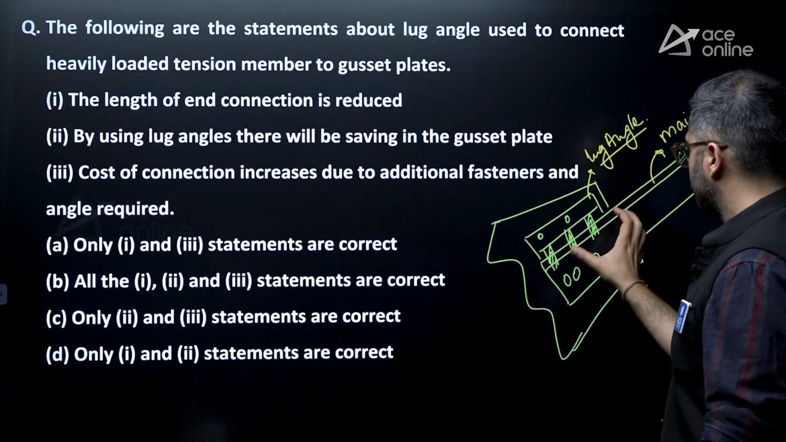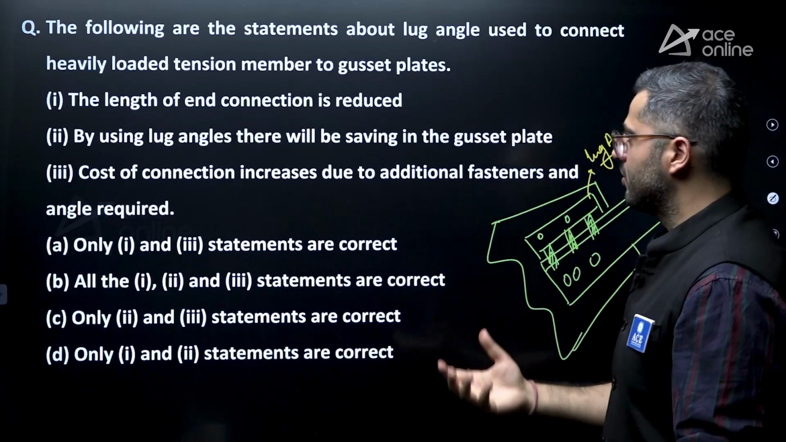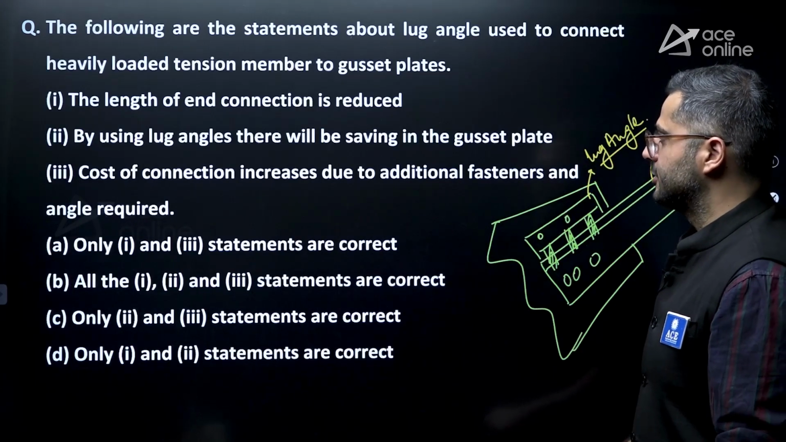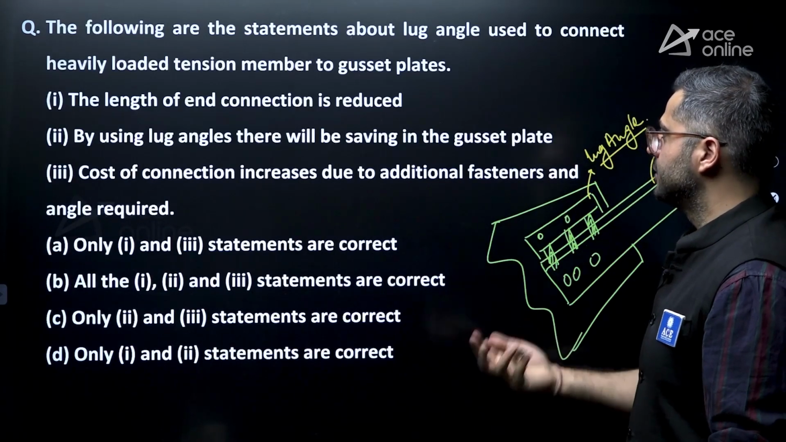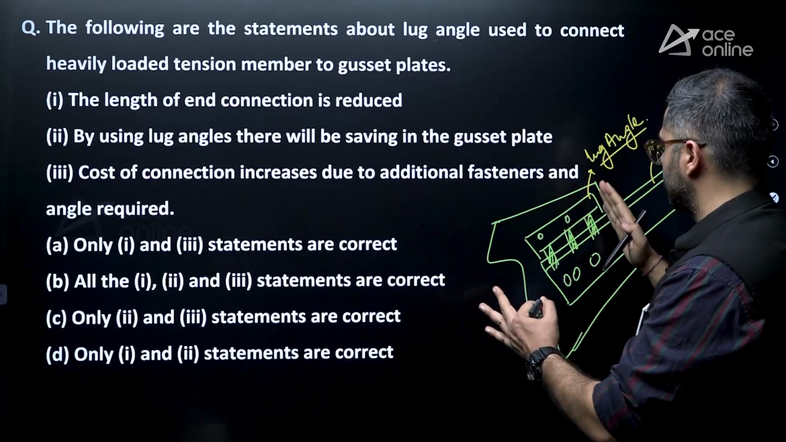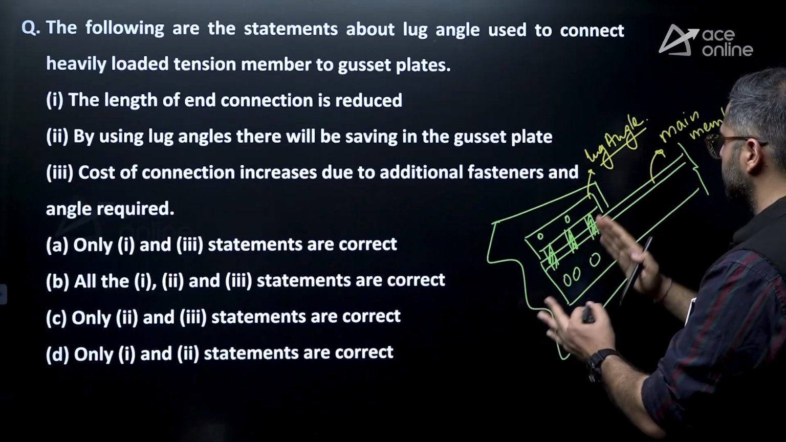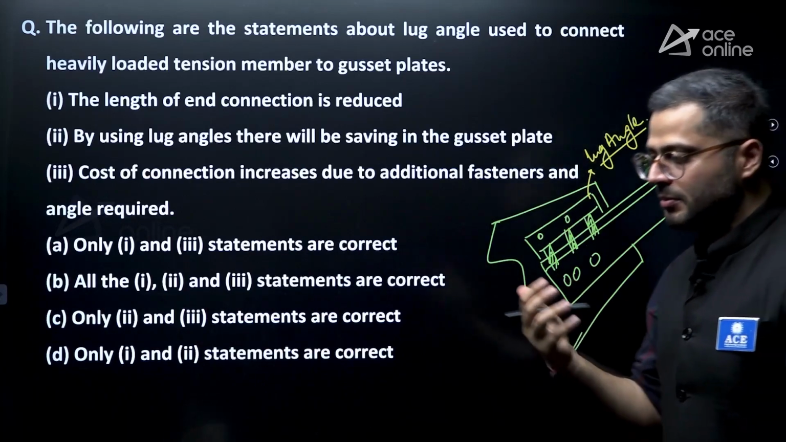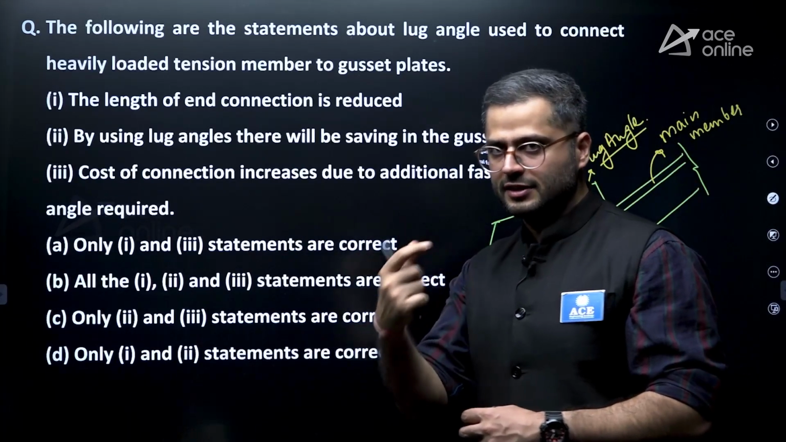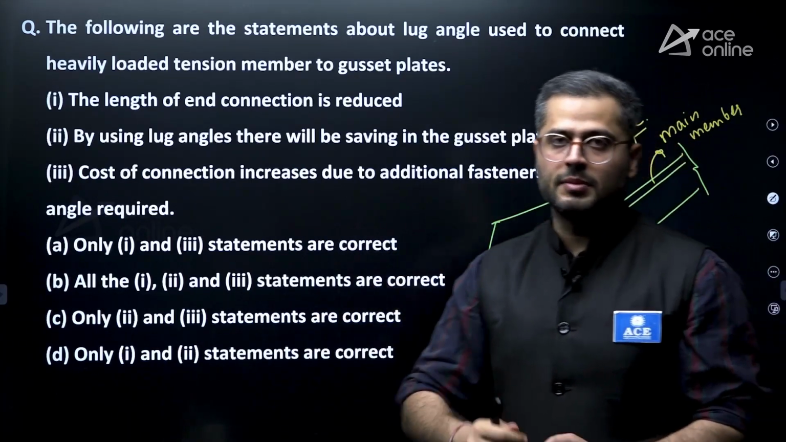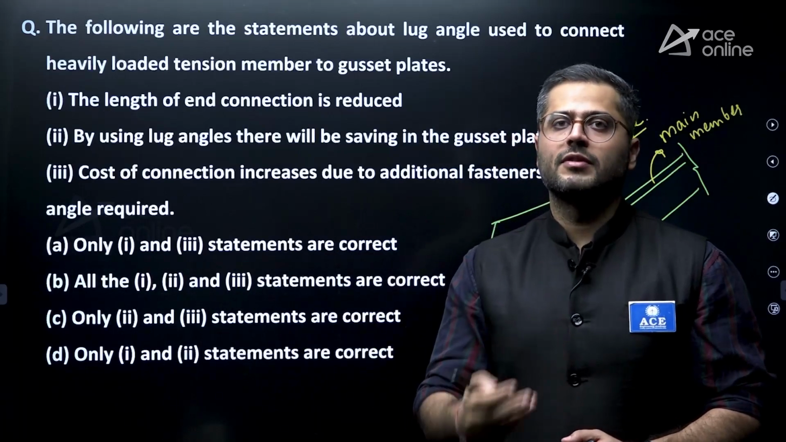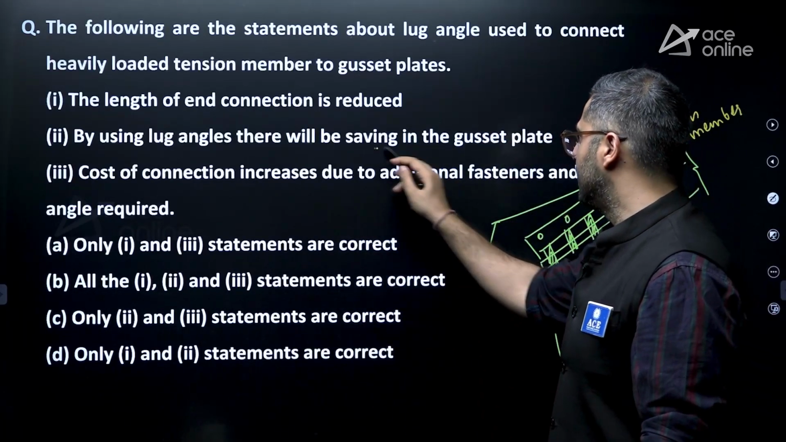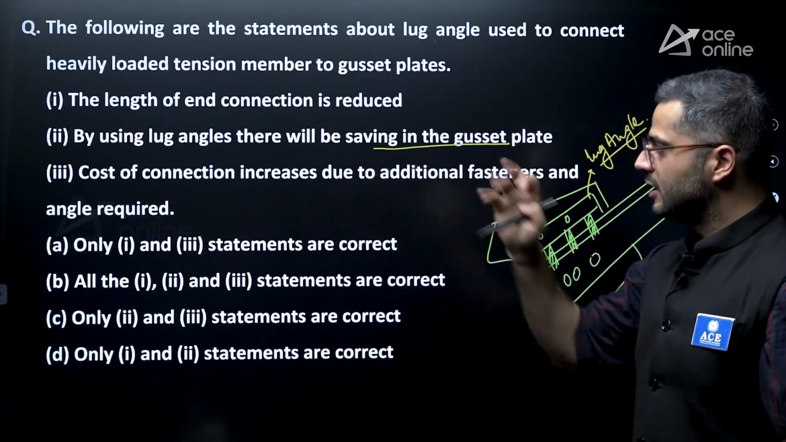Over here, in a smaller proximity only, more number of bolts can be provided, which reduces the length of the connection. Now, as we are using lug angles, obviously the length of connection is reduced, the amount of gusset plate required will be less. So the connection becomes economical with respect to the gusset plate requirement. Second statement is also correct.